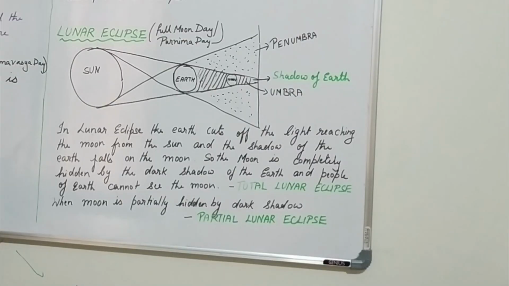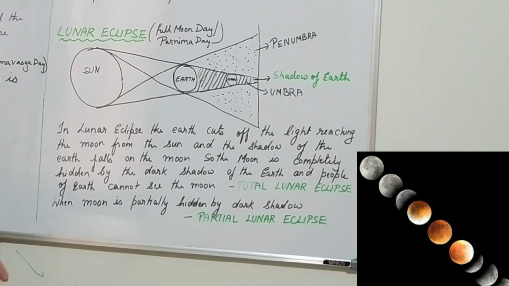But a partial lunar eclipse occurs when the moon is partially hidden by the shadow of the earth. Then it is called a partial lunar eclipse.